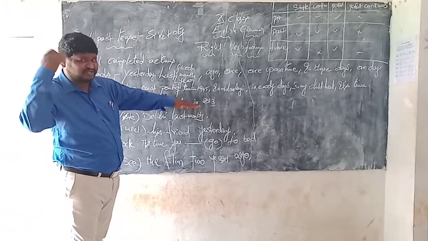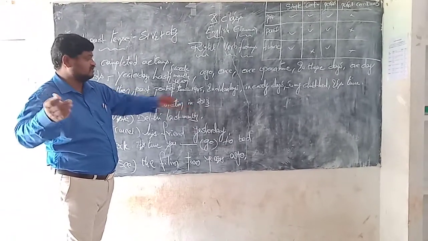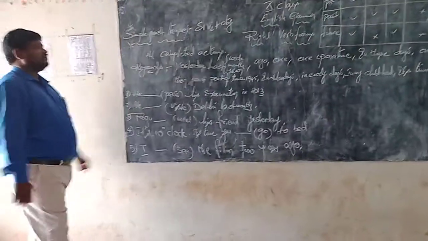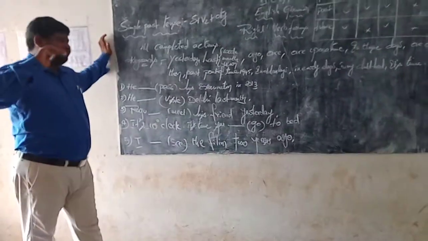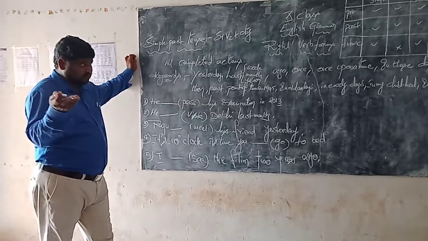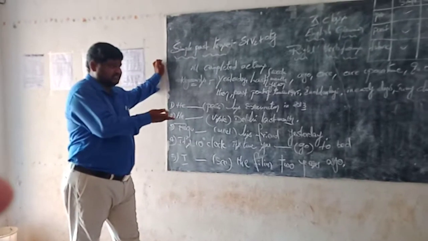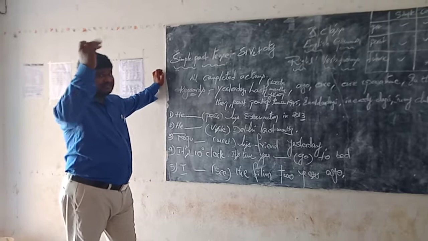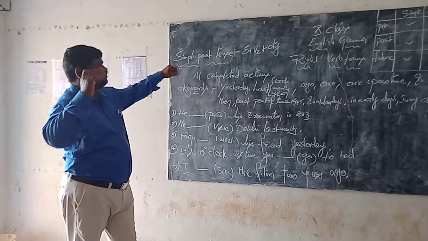Immediately you have to remember, we are calling it the simple past tense. When we see 2013, the past point of time, immediately I have to think of the simple past tense.